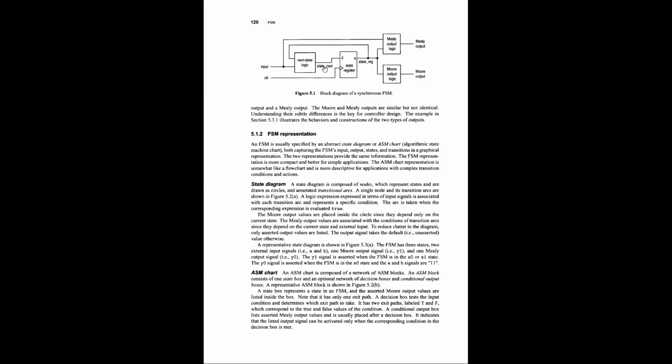The internal variables are the current state register and the next state register. This one is the next state register and this is the current state register. Their size depends on the number of states.